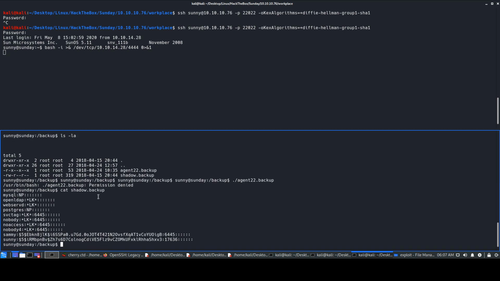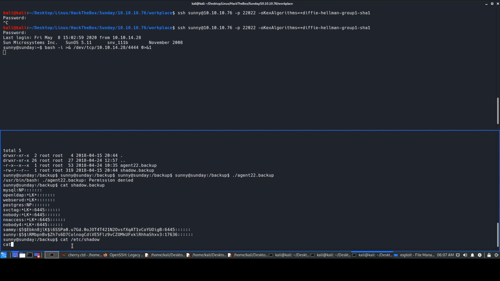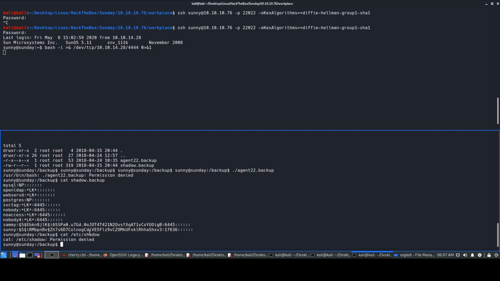If you guys don't know, the shadow file is actually the file where your passwords and everything are present. Obviously, it's present with salt and everything, but that's the shadow file, like the etc shadow file. But you cannot read the etc shadow file over here. It will say permission denied. So that's where the password and everything is present. Like in Windows, you have your SAM file, right? So over here, this shadow file is present.